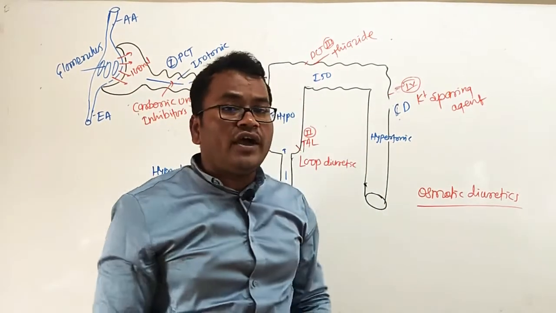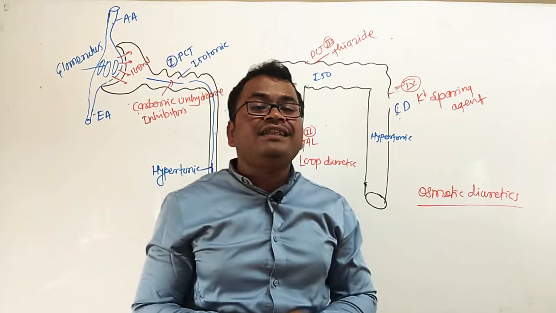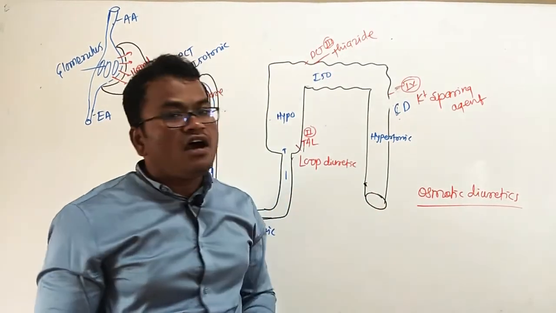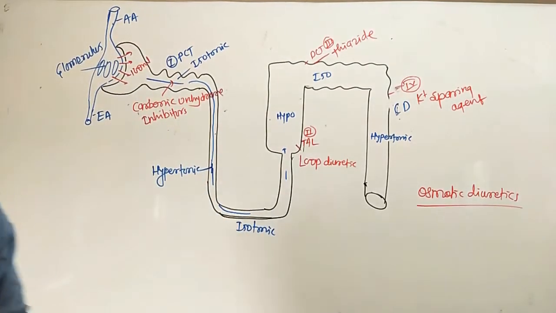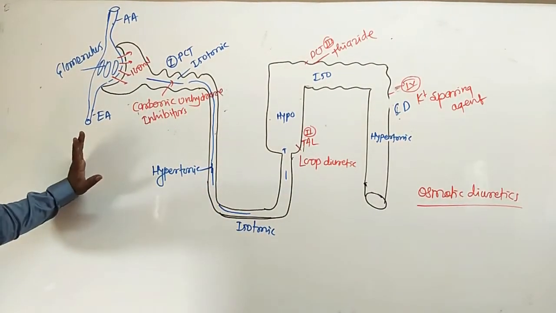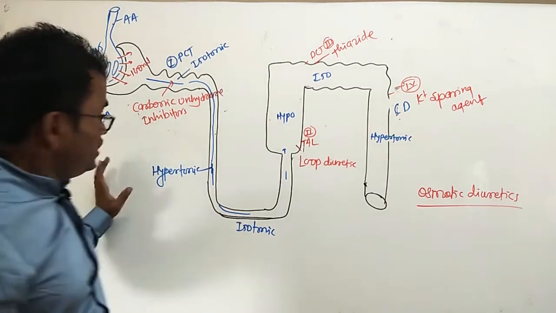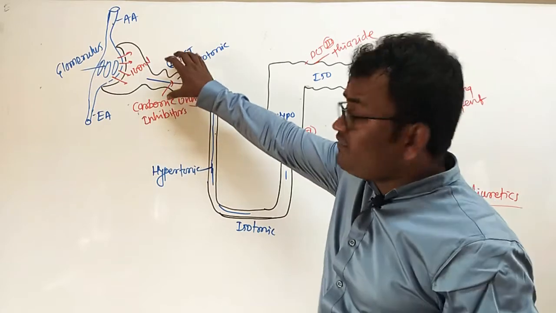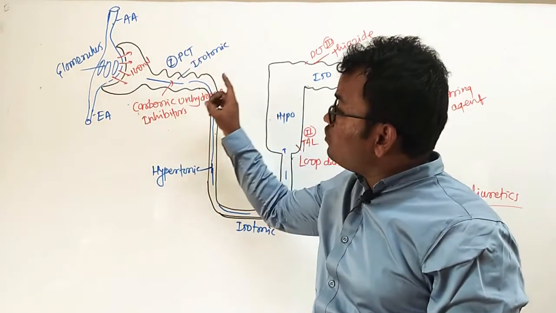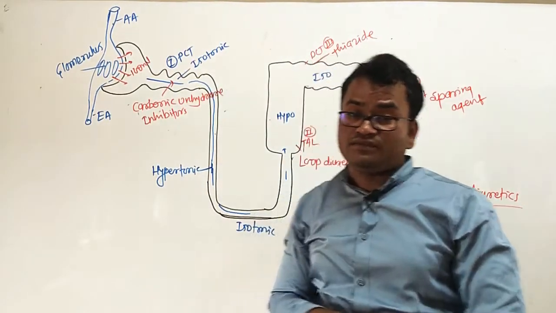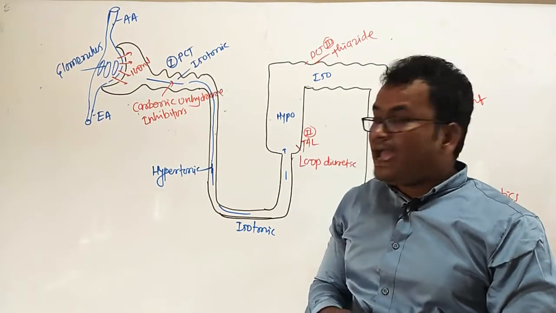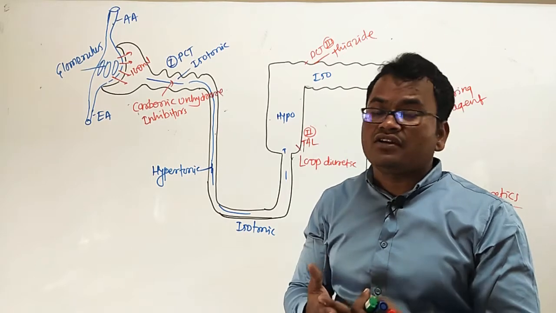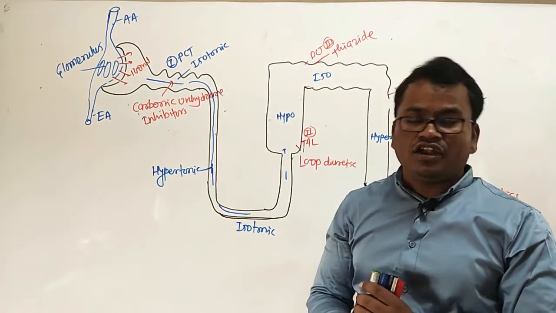Why? These osmotic diuretics decrease the intracranial pressure, that is mannitol. This mannitol is an osmotic diuretic. Got it? This is the classification of diuretics. We will see one by one the normal function of the nephron, and how these drugs inhibit or act on the normal functioning of the nephron.